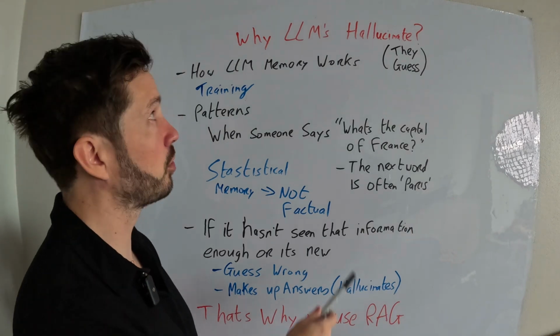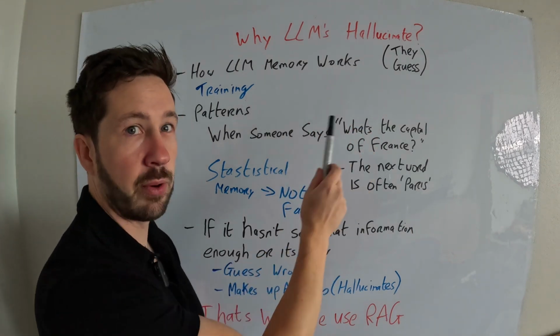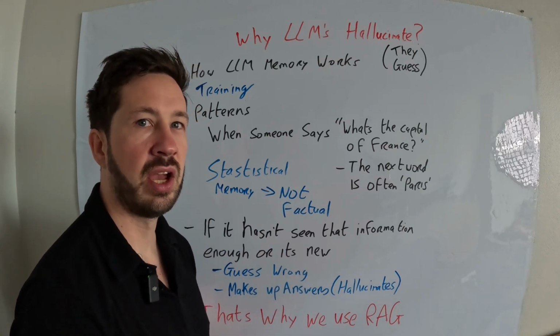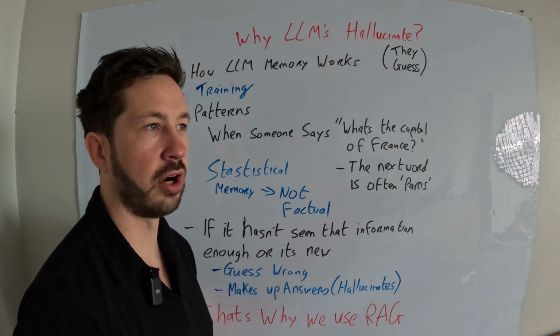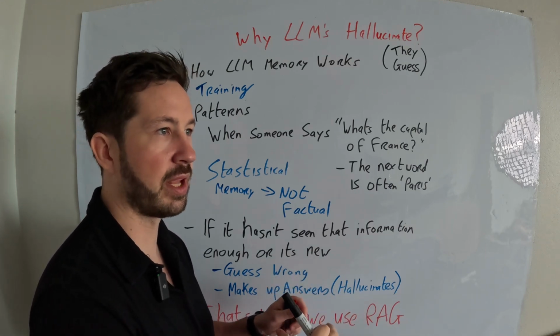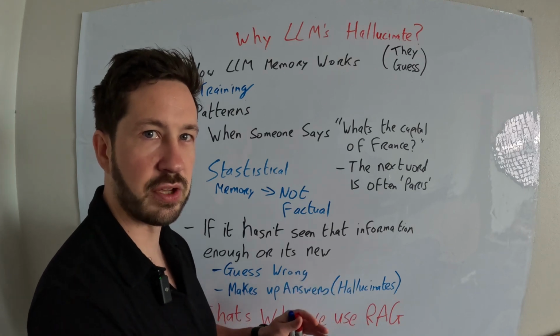Hey guys, so today I'm going to go through why LLMs hallucinate. And what I mean by LLMs is large language models, so stuff like ChatGPT, Gemini by Google, or Anthropic's Claude. These are large language models. They form the foundation of a lot of the AI stuff you hear about nowadays.